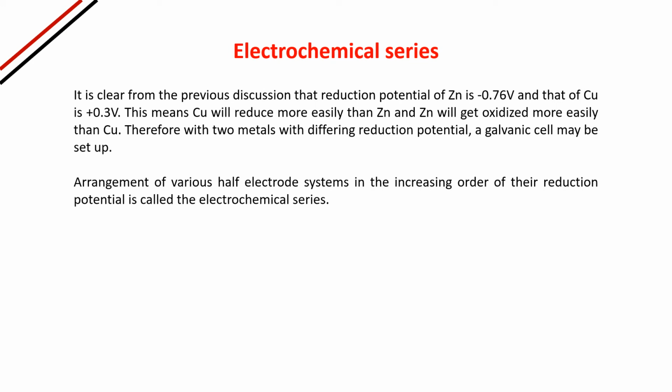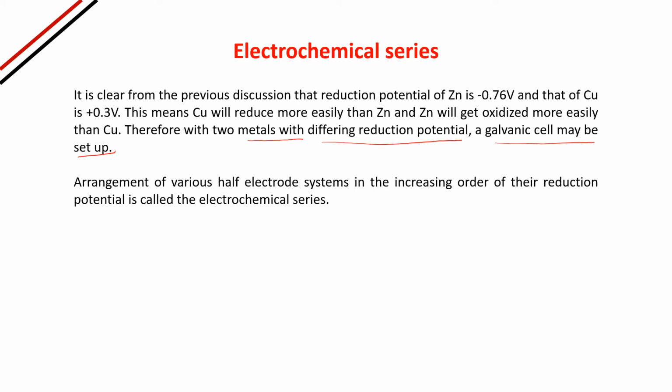See here it is written: therefore, with two metals with differing reduction potential, a galvanic cell may be set up. In that case, zinc will act as an oxidation half cell and copper will act as a reduction half cell. Oxidation will take place in the zinc electrode and reduction will take place in the copper electrode. Am I clear? In electrochemistry, we are talking about reduction potential, so that is why the reduction potential value is given.